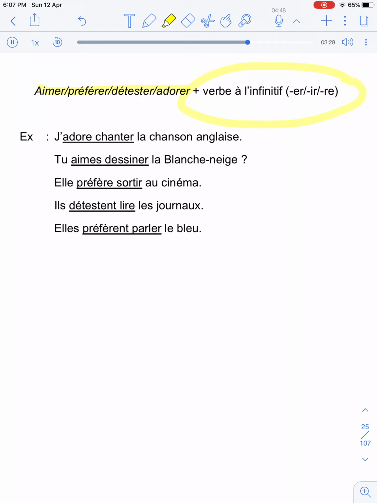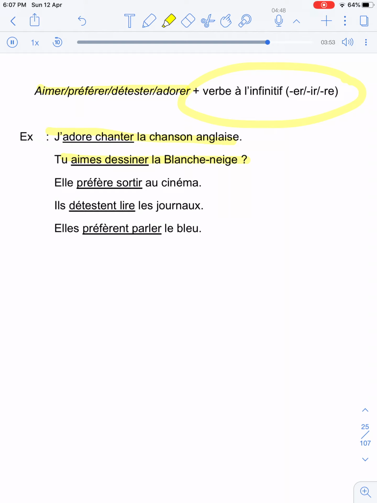So here are some of the examples of these two combinations. The first one you have j'adore chanter la chanson anglaise. I adore singing the English song. Next you have tu aimes dessiner la blanche neige.